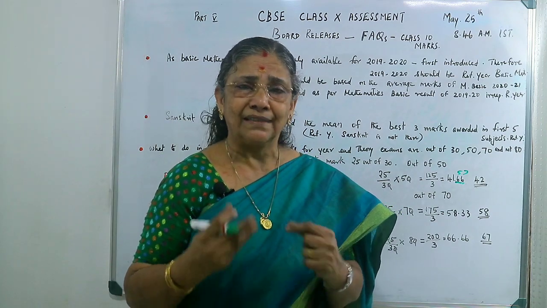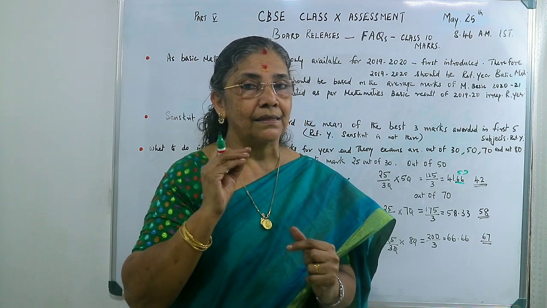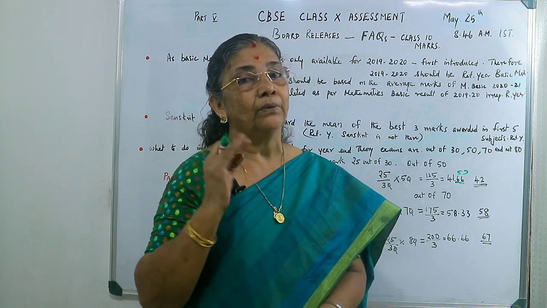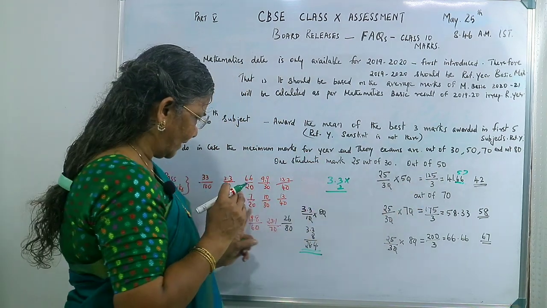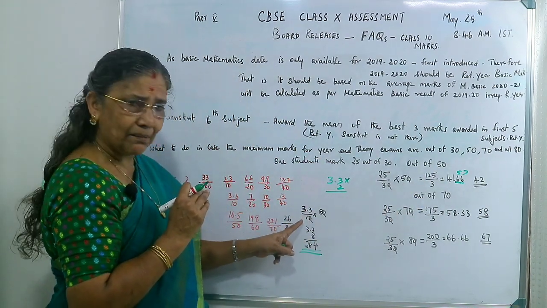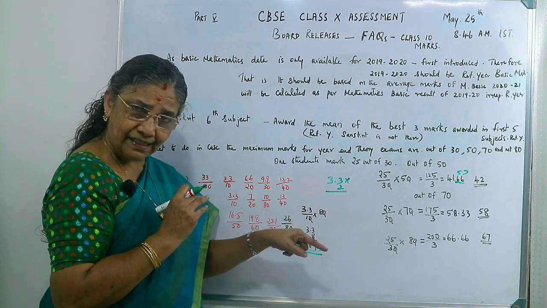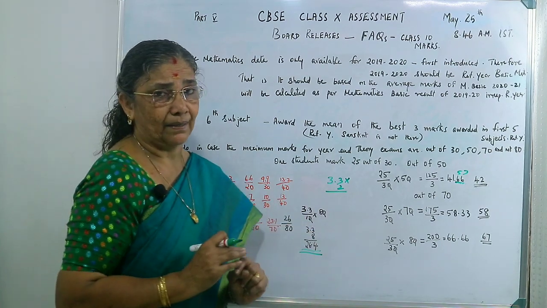Just as I told you, these are basic things you have to keep in mind when we calculate the pass mark. The same principle applies into 50. Here also the same principle: 3 by 10 into 80, or into 70, or into 50, you will get the pass mark.